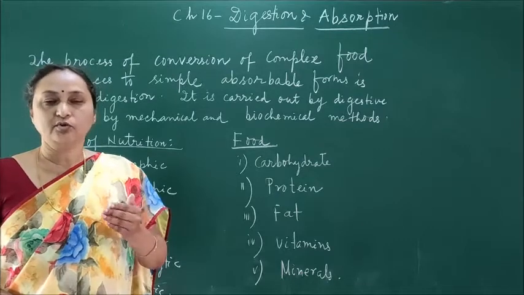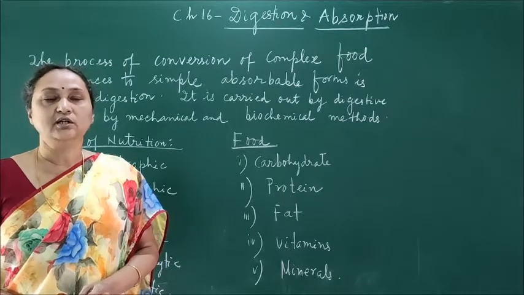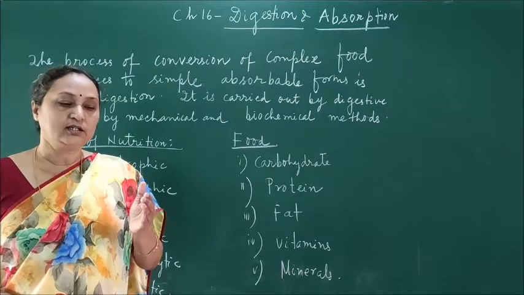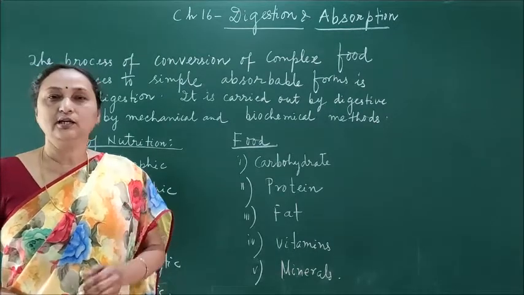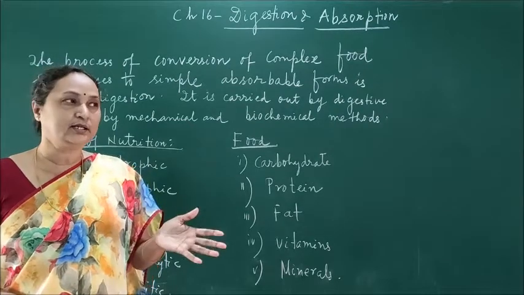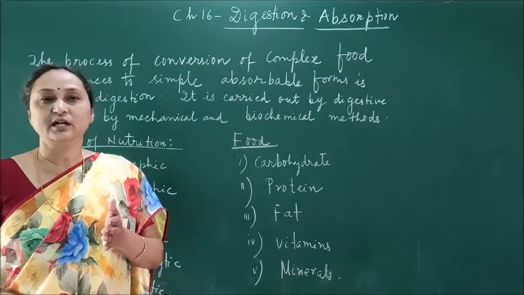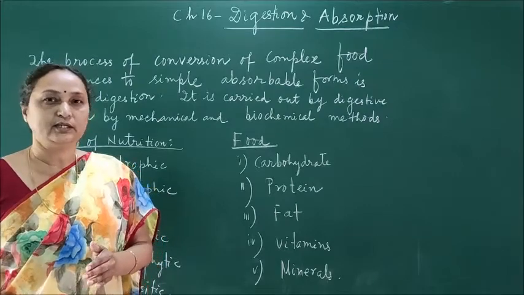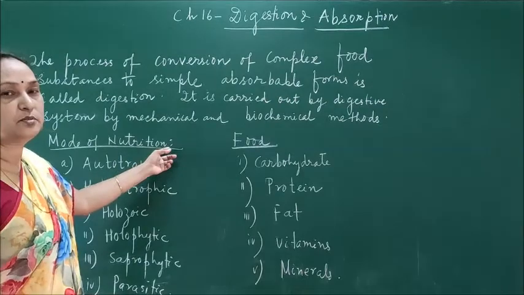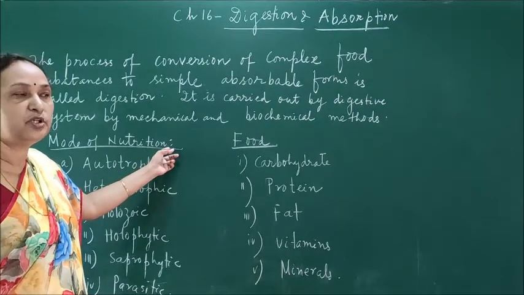But as we move to complex organisms like the human, you know that we have a proper digestive system where many organs are associated together to carry out the process of digestion. So the digestive system has an alimentary canal and also digestive glands which are associated with the alimentary canal. Now what is nutrition?